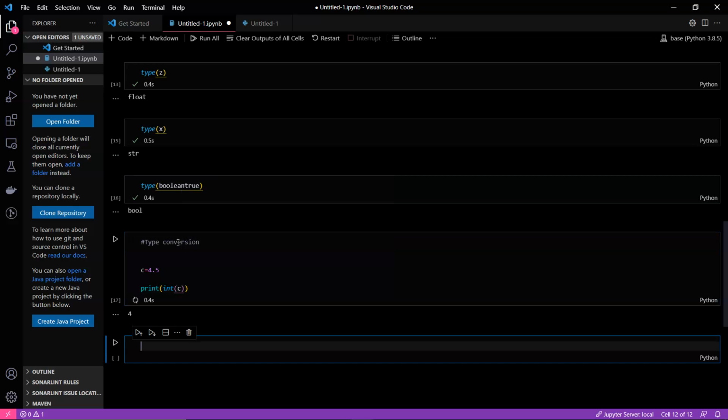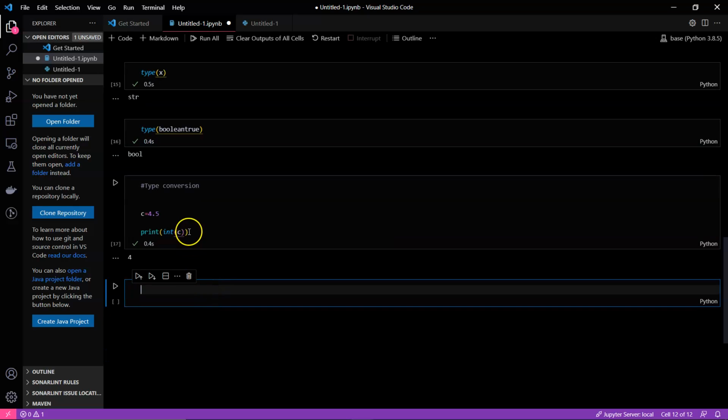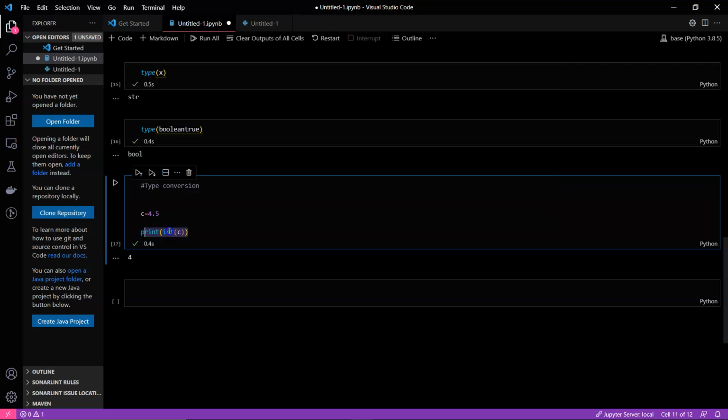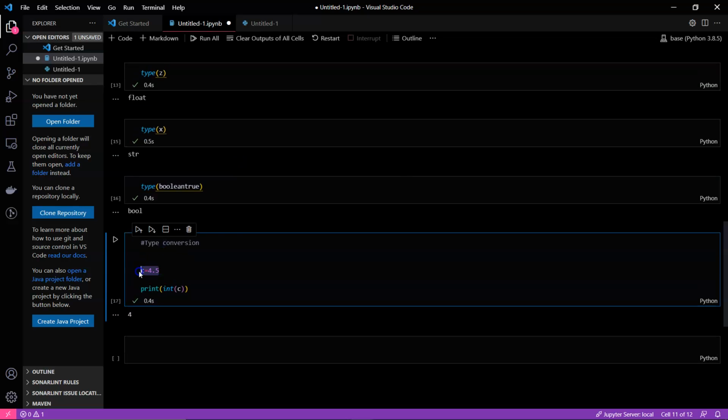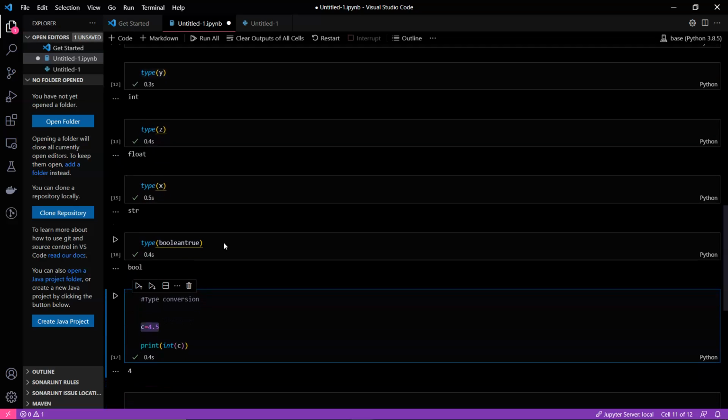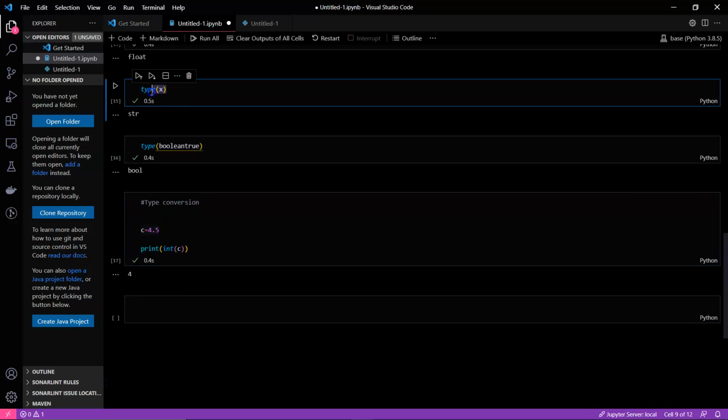We are just taking the int function and giving it the parameter c, which is storing the 4.5 value. And the same as the type function, we give the parameter of the variable whose type we want to know.